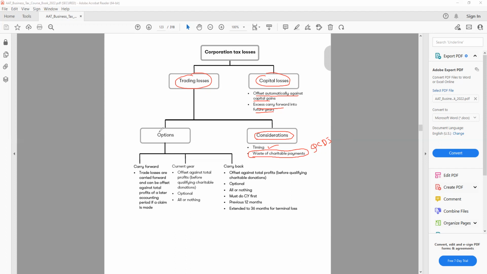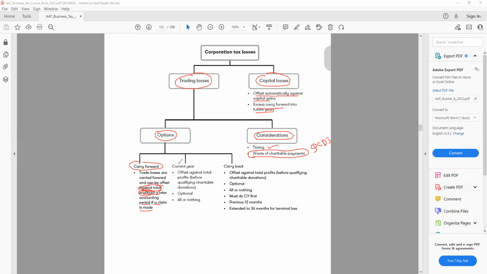Now let's look at the options. What options do we have? The first one is carry forward. This is very common in a limited company. Any losses we have, we always carry forward for the future year. So trading losses are carried forward and can be offset against the total profit of a later accounting period if a claim is made. So offset against the total profit. Total profit. This sort of word you have to highlight and remember. So when you carry forward a loss, we can offset it from the future total profit.